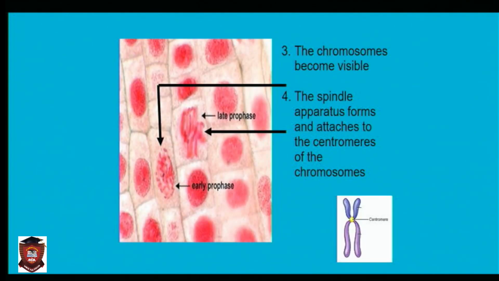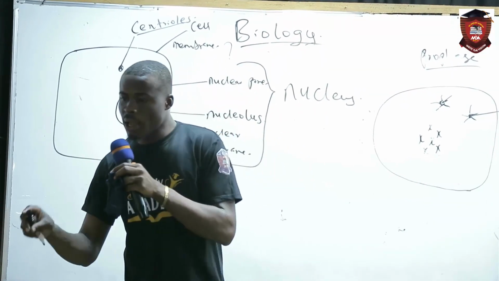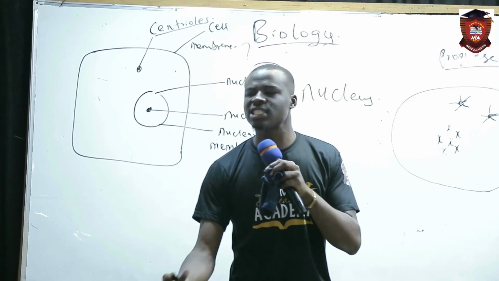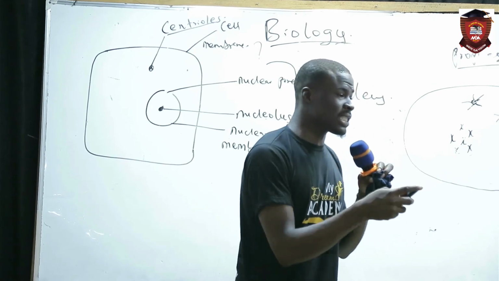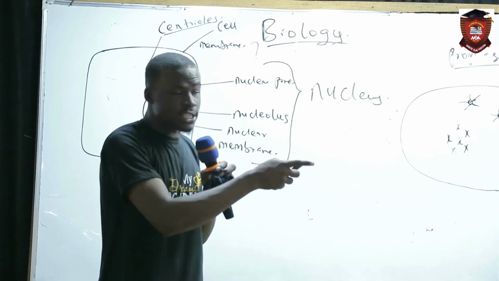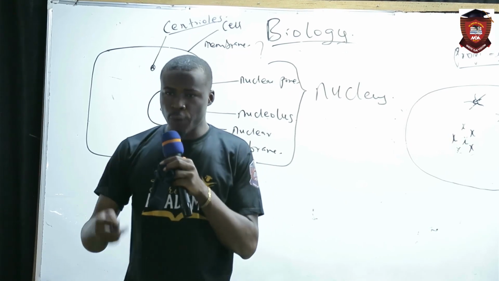The chromosome becomes visible. During interphase, the chromosomes are not visible. What we are studying is a microscopic structure, studied with an electron microscope. So if you are viewing the cell in interphase, you don't see the chromosomes. When you start seeing chromosomes becoming visible, you know that you are entering prophase. Are we following?